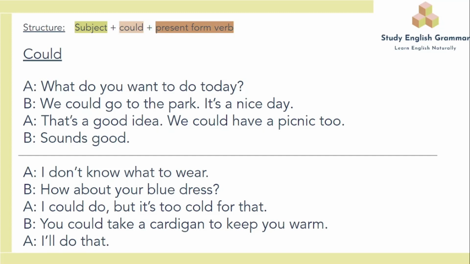I'll do that. So here, person B is making a suggestion as to what to wear, a blue dress. Person A replies that that is a possibility, but there is an objection, the weather. Person B replies, you could take a cardigan to keep you warm. A cardigan is one option to keep the person warm, but for person B, it is the most likely option.